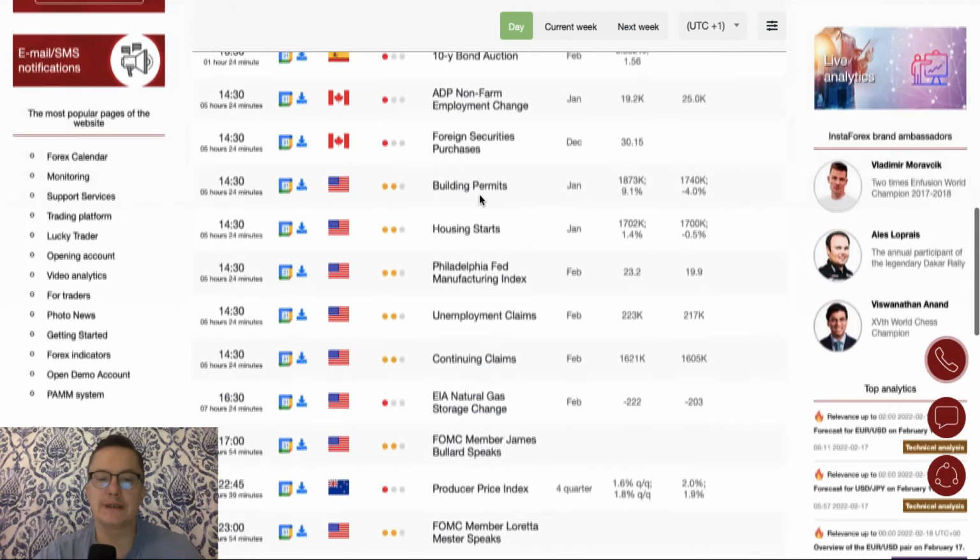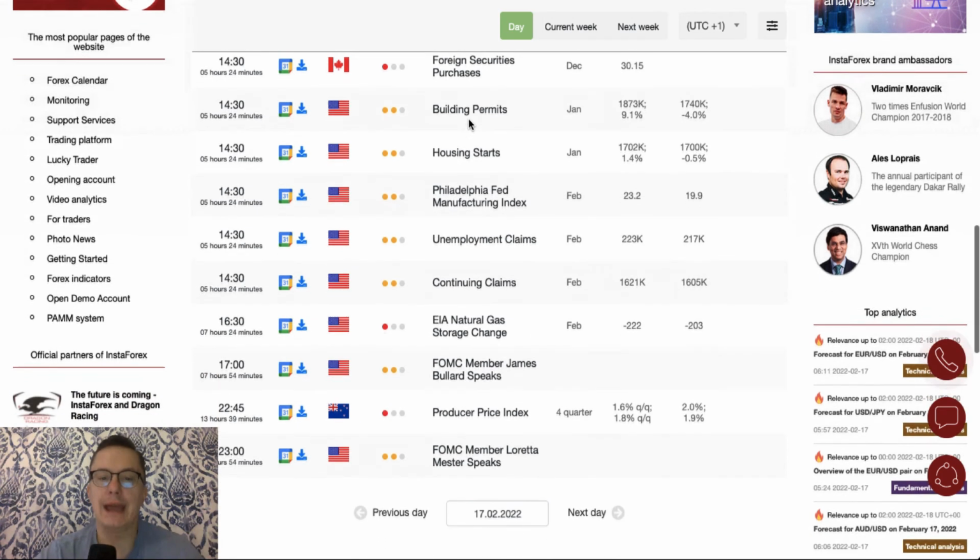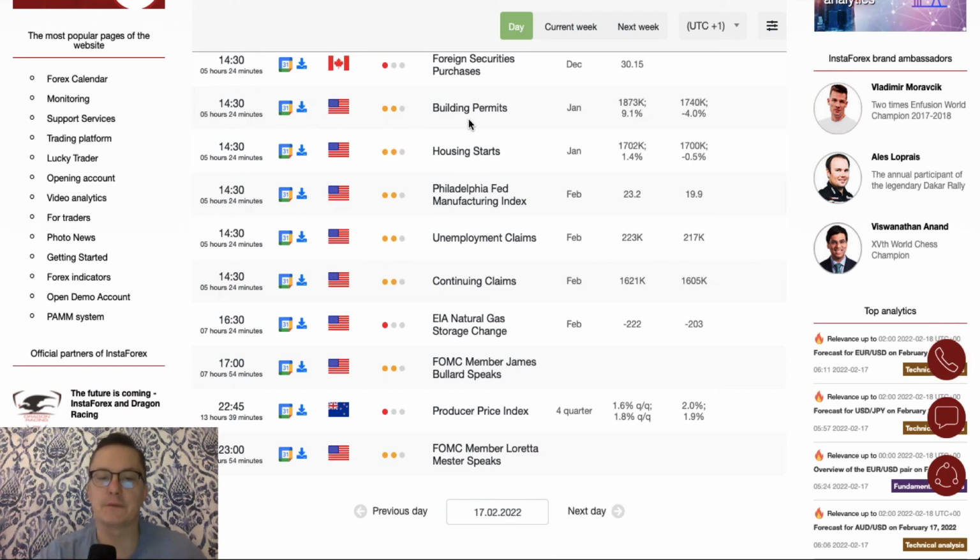During the New York session, we got plenty of data that might be potentially somewhat market movers. ADP non-farm employment change and foreign securities purchases from Canada, both scheduled for release at 2:30, and at the same time we got data from the US: building permits, housing starts, and the Philadelphia Fed manufacturing index. From the job market, we got unemployment claims and continuing claims data.